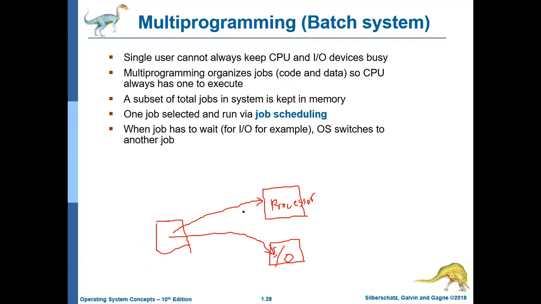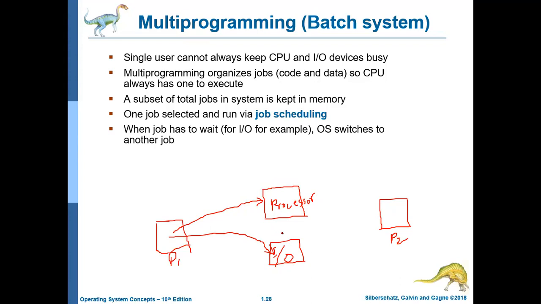Now, if you are having some other processes also, some more processes are there. So at time T1 process P1 is using the processor, at time T2 process P2 is using the processor. Again, your processor will be busy at other times.